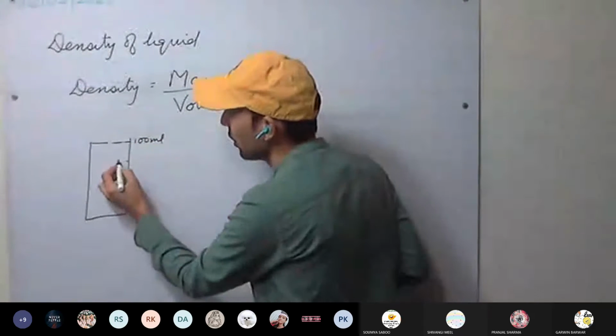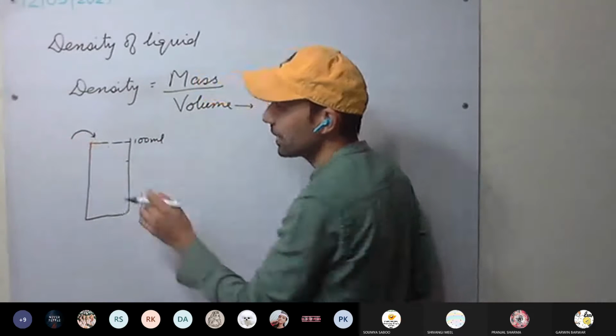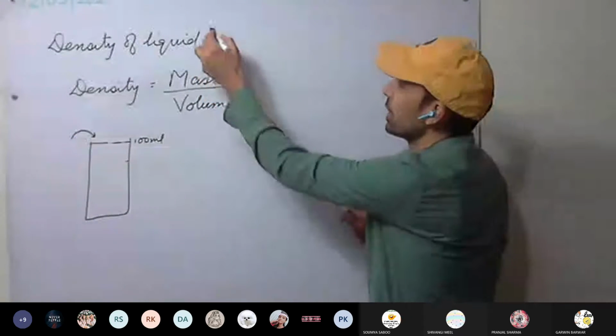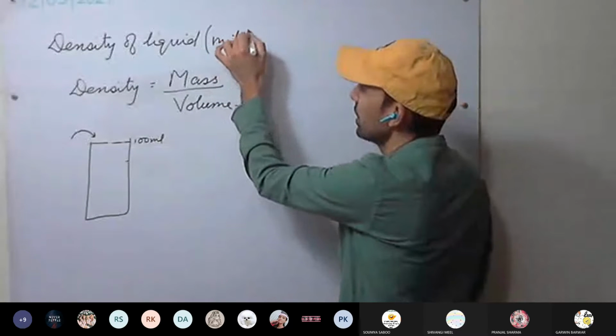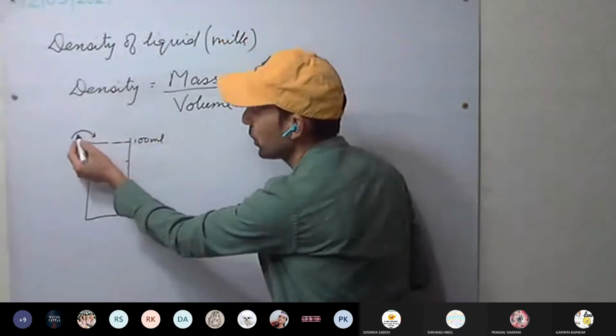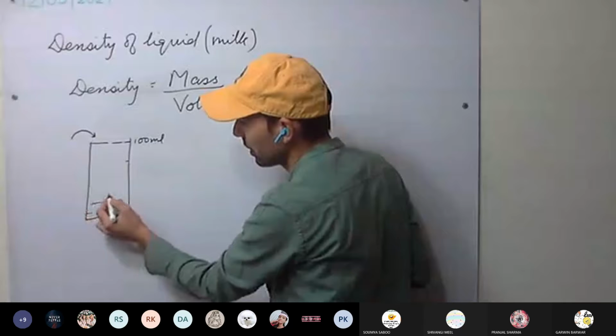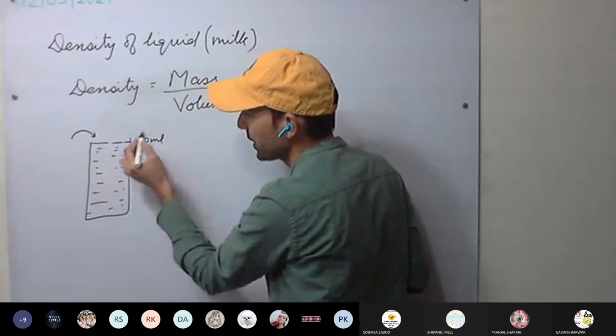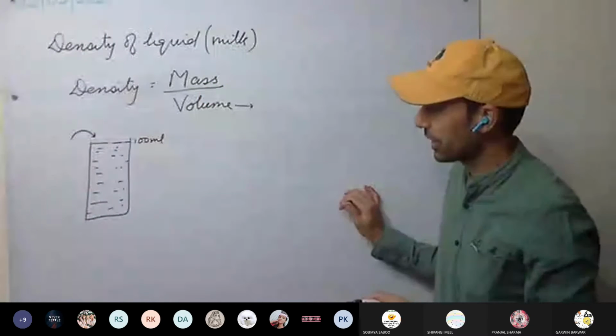We'll pour, for example, we are measuring the density of milk. Our liquid is milk. We are going to pour milk in the container. What container is it? A measuring cylinder or measuring can we can take.